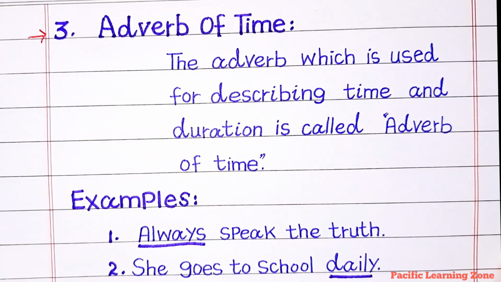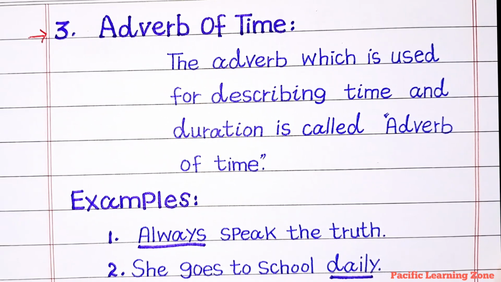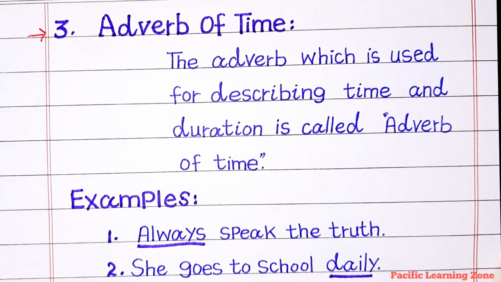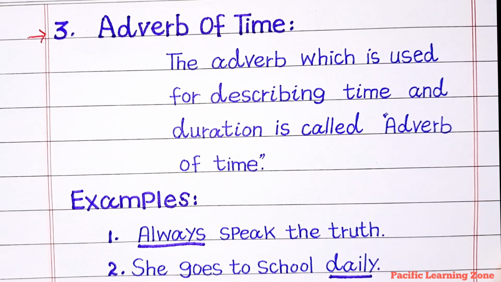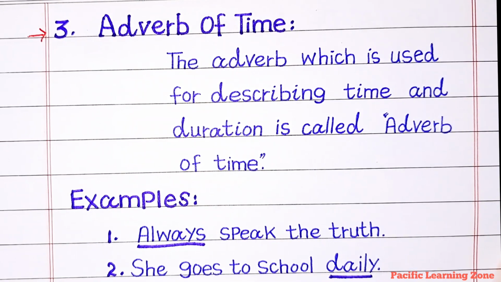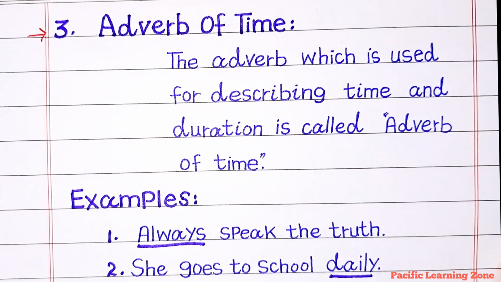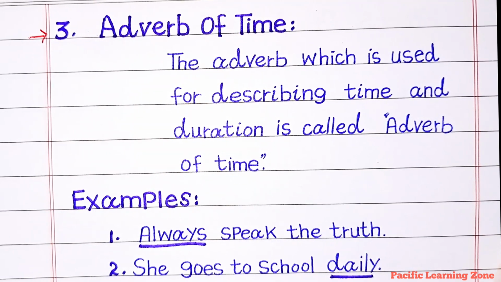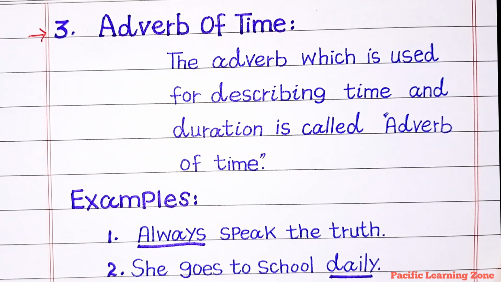The third one is adverb of time. The adverb which is used for describing time and duration is called adverb of time. Examples: Always speak the truth. She goes to school daily. Always and daily are adverbs of time.